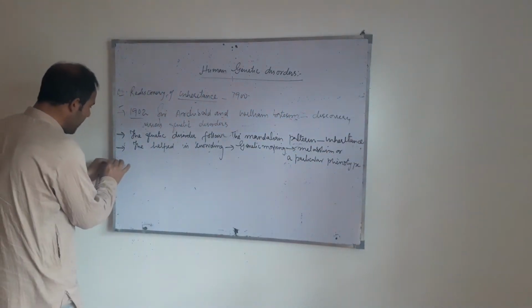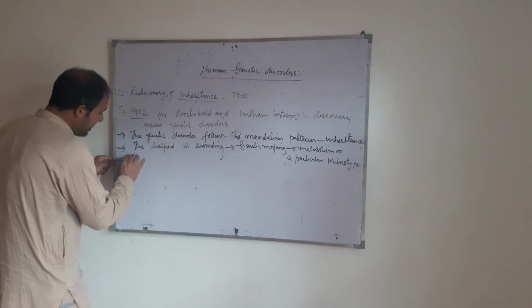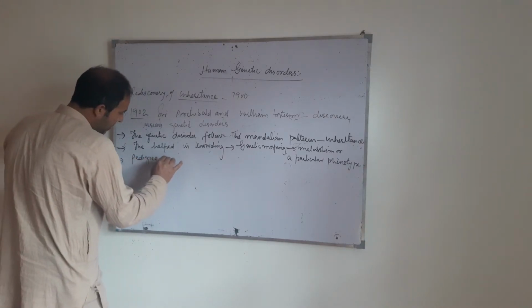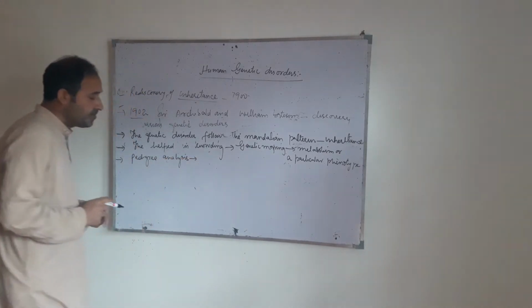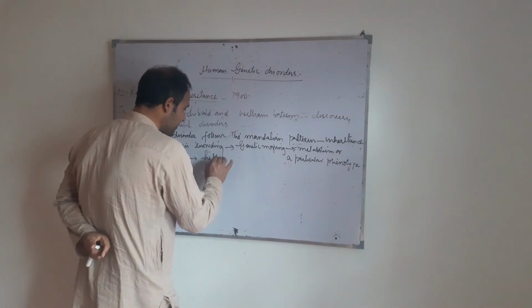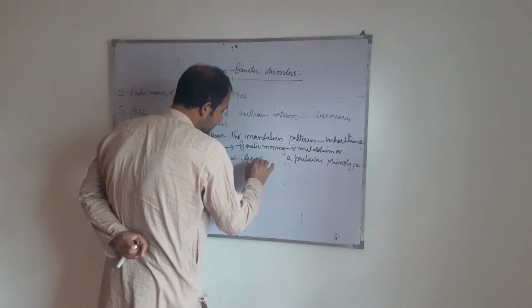And the third point is that pedigree analysis helped in genetic counseling.